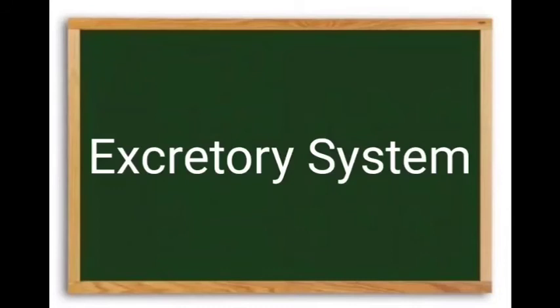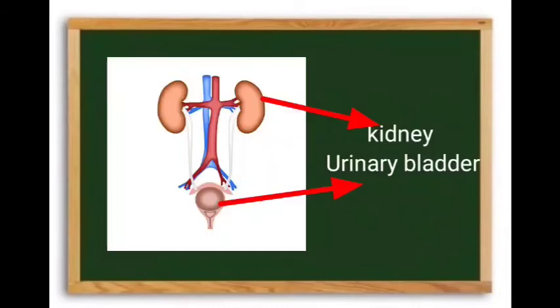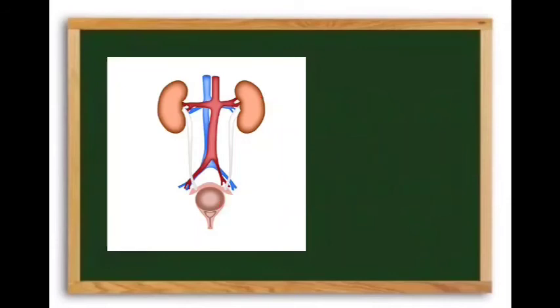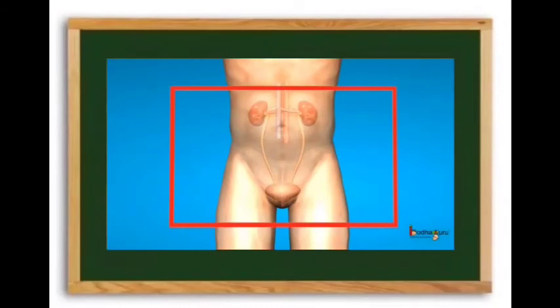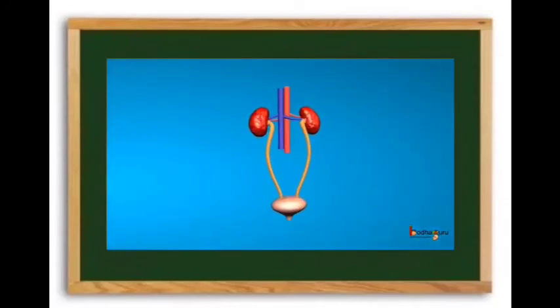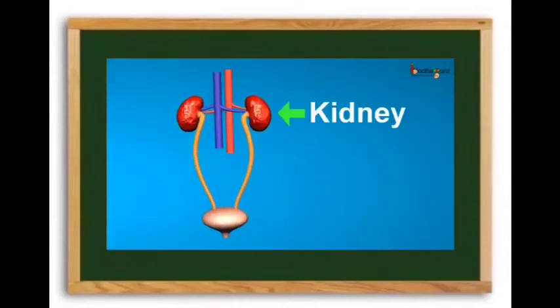Excretory system. These are the excretory system organs, and this system helps in the removal of waste from our body in the form of urine. This is the position of the excretory system in our body, children. We have a pair of kidneys, meaning two kidneys, which are in the shape of beans. These two are known as kidneys.